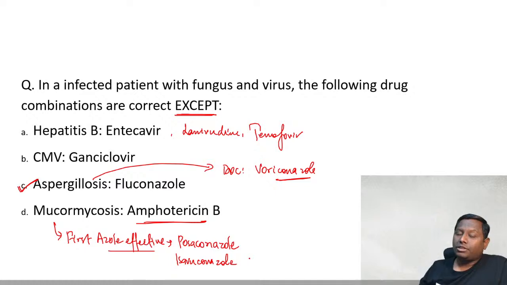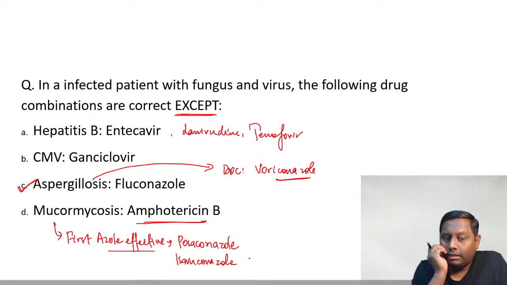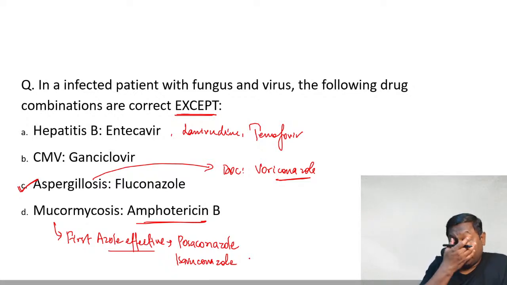No? So posaconazole. In fact, when we had this mucormycosis outbreak after the second wave in our country, we have seen many sufferers of mucor. So not everyone was lucky enough to get amphotericin B. So everyone who could not get this, we even used posaconazole in those patients as well, and the results were good. They were also recovering with this.